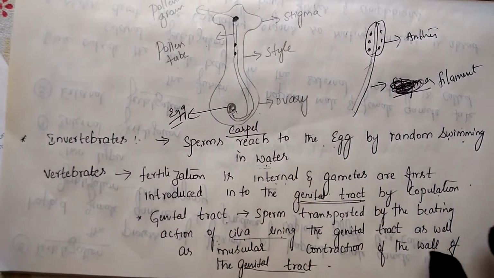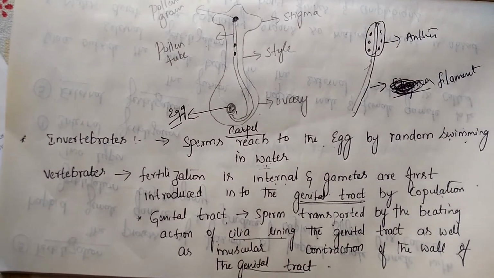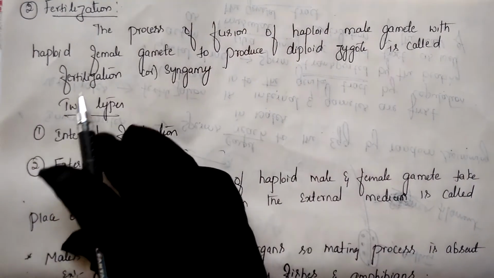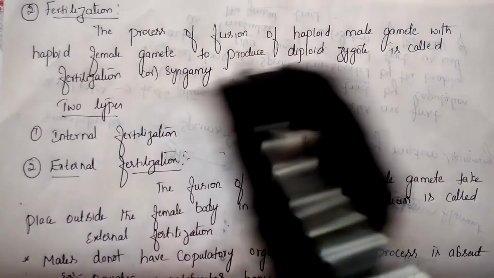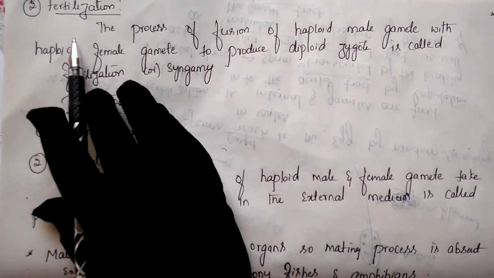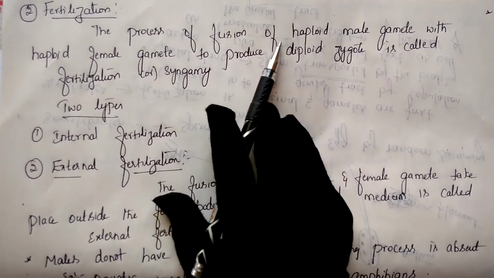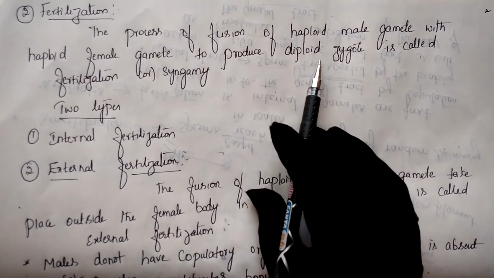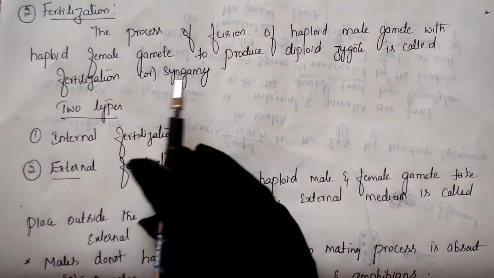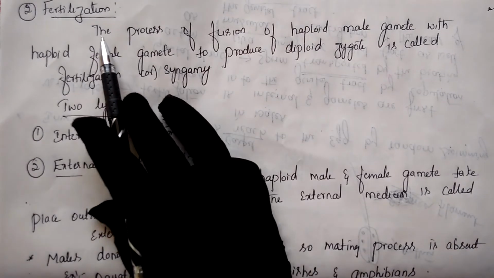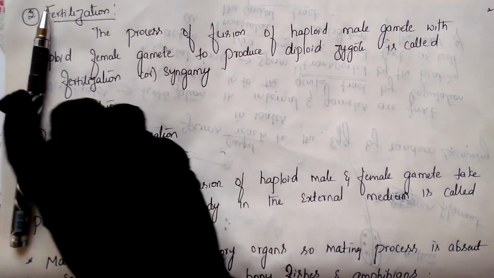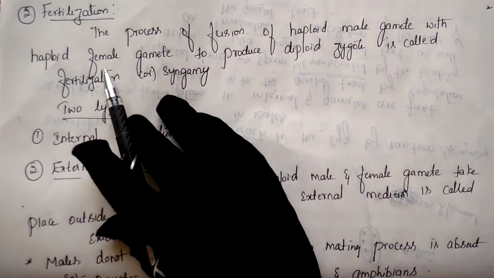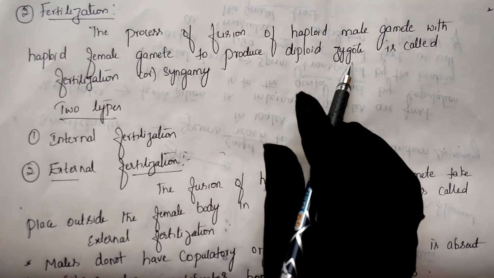The next type of event is the fertilization event. Let us discuss it. Fertilization means the process of fusion of haploid male gametes with haploid female gametes to produce the diploid zygote. So fertilization is a process where the fusion of male and female gametes leads to the formation of a zygote.